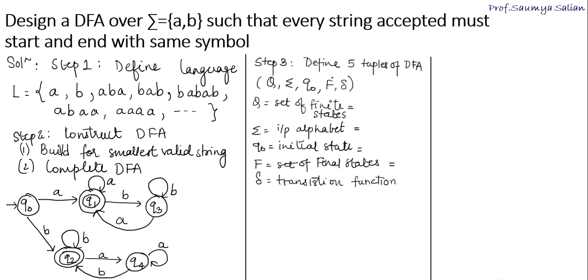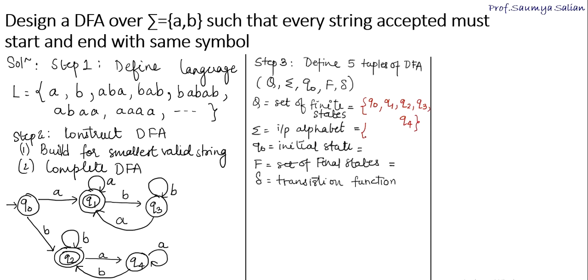So what is the next step? Step 3 is to define 5 tuples of DFA. We know that DFA is defined by 5 tuples, that is Q, sigma, Q0, F and delta. Q is a set of finite states. So here we have to mention all the number of states that is being used up in our DFA construction. So we have states Q0, Q1, Q2, Q3 and state Q4. Fine.